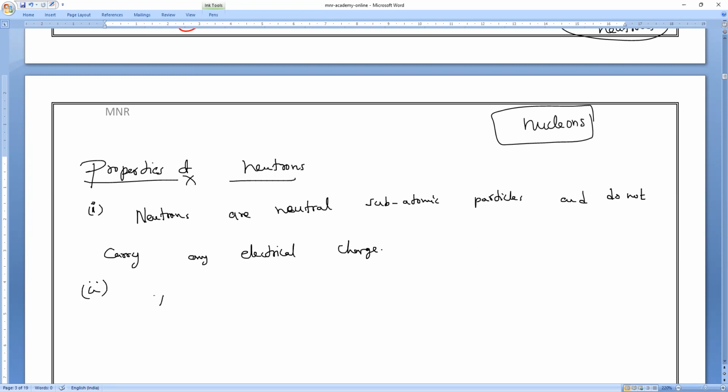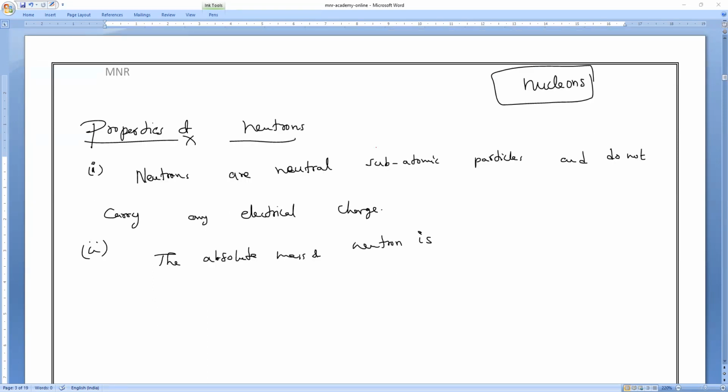Next, the absolute mass of neutron. The absolute mass of neutron is approximately equal to that of a proton. If any one of you remember, what is the mass of proton? Let me see how many of you remember. I already taught you, and you should tell me also. I told you to write the classworks and show me. The mass of proton is 1 AMU. Tell me in kilogram, Nivedan.